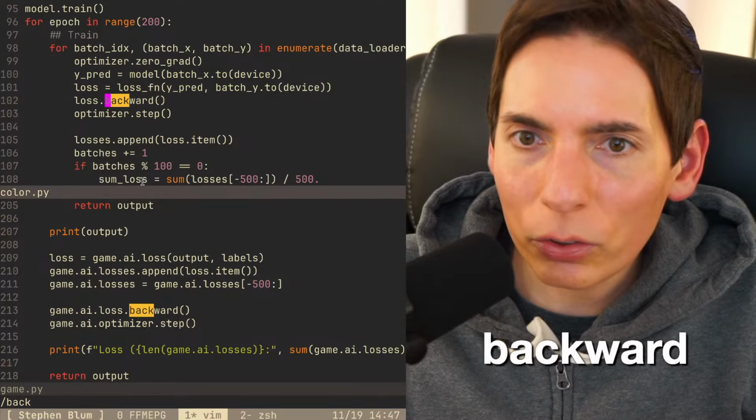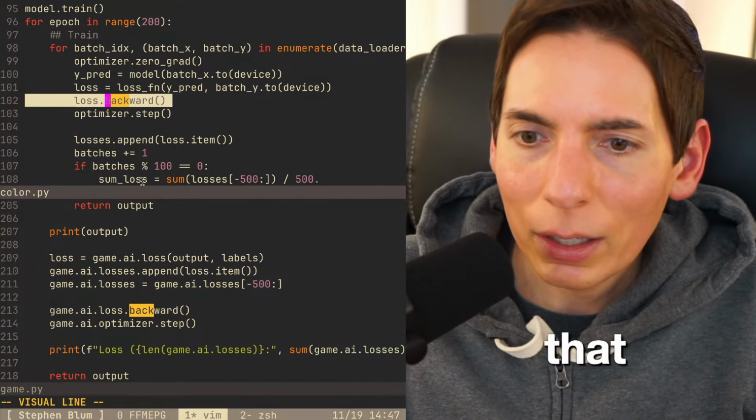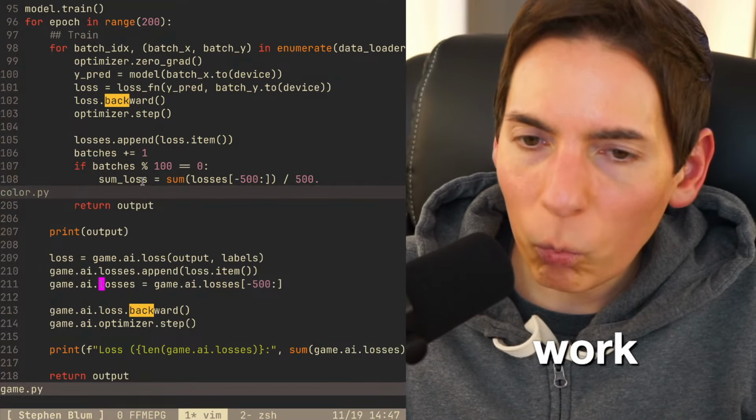So backward, where's backward? So yeah, see, that should work. Loss dot backward. That should absolutely work. Why did that not work?